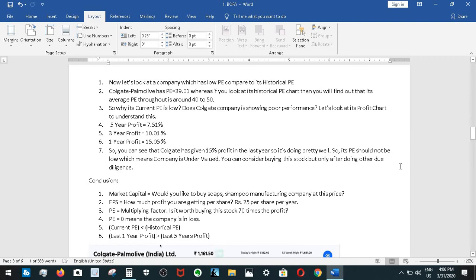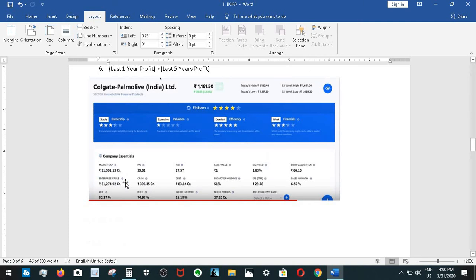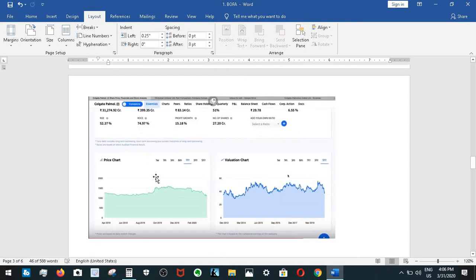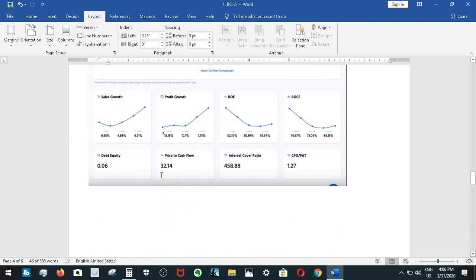So you can consider buying the stock only after doing other due diligence. This is not the only factor to decide. There are other factors which we will look at, but this should make you interested. Like its PE is 40, so you should consider buying this, right? That's how you decide.